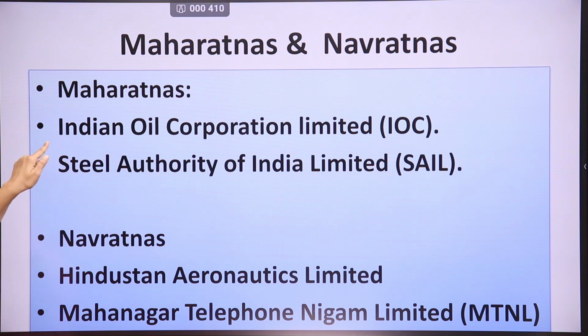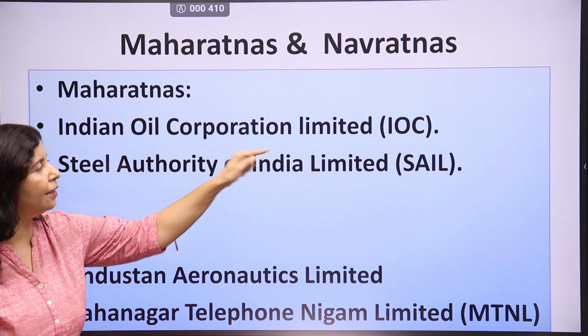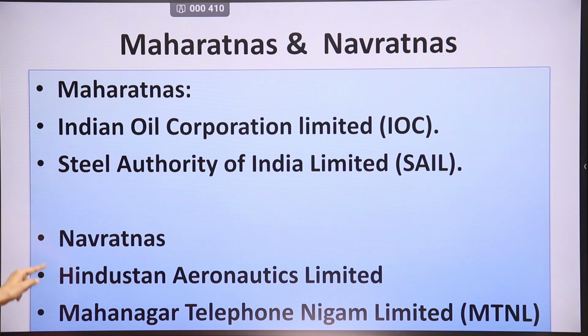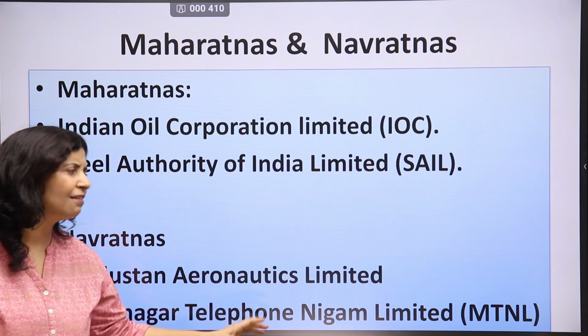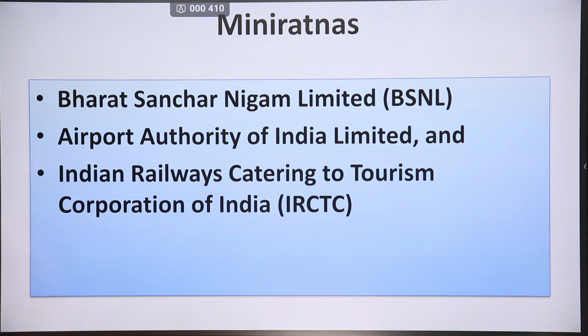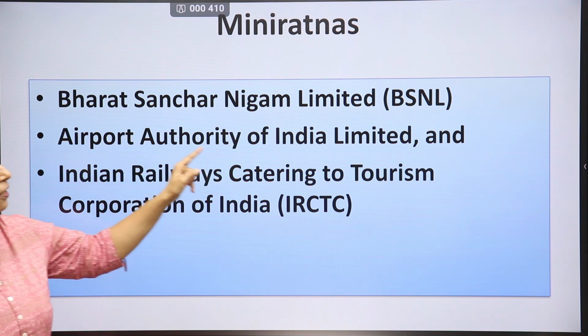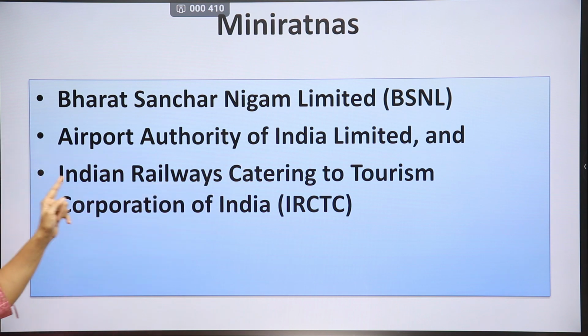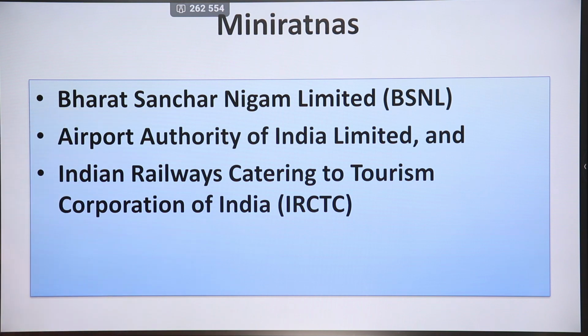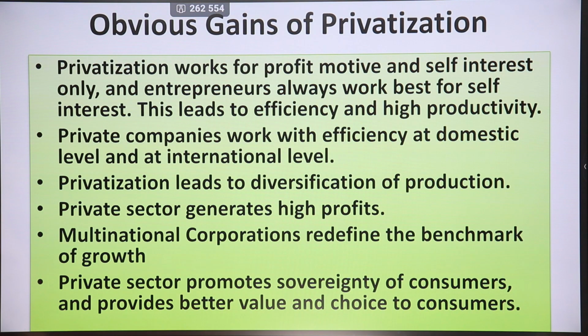Examples are here. Maharatnas: Indian Oil Corporation Limited, then Steel Authority of India Limited. For Navratnas, we have Hindustan Aeronautics Limited, Mahanagar Telephone Nigam Limited. These are two examples you can give in exams. Then we have Mini Ratnas: Bharat Sanchar Nigam Limited, BSNL, Airport Authority of India Limited, and Indian Railway Catering and Tourism Corporation, that is IRCTC. It is a Mini Ratna.